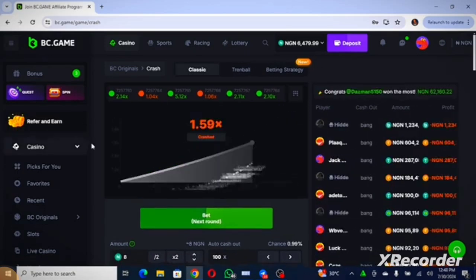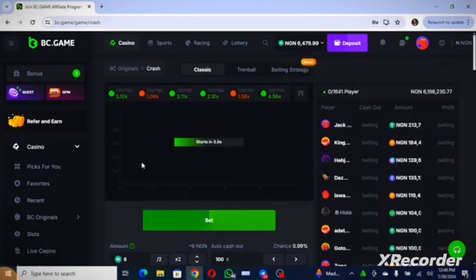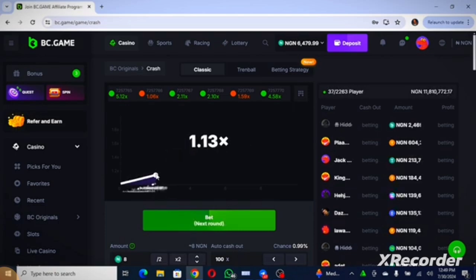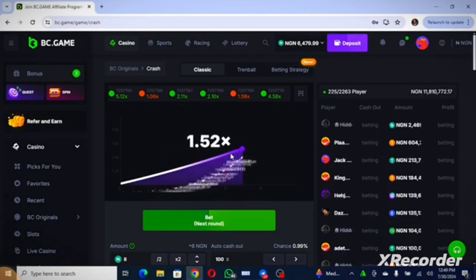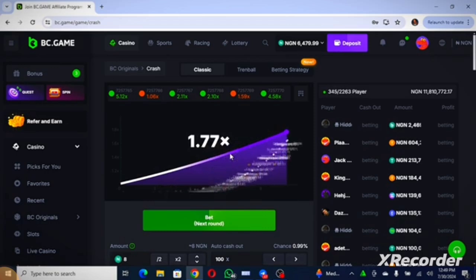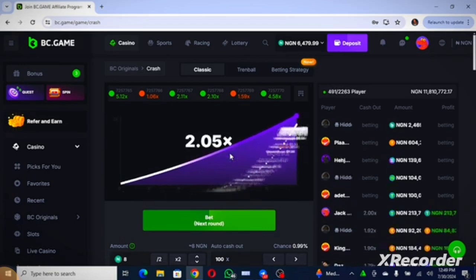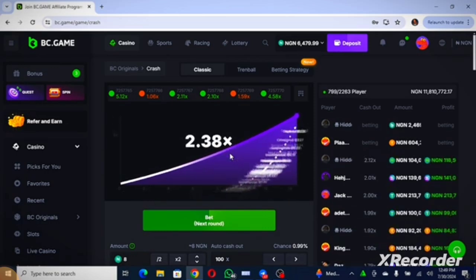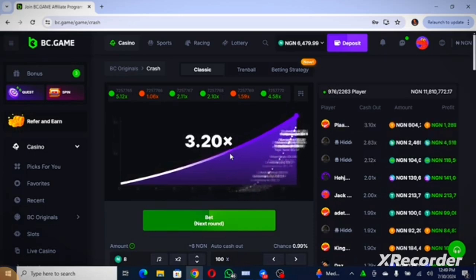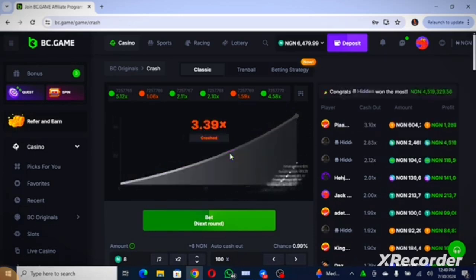Now let us look at the strategy. When you look at this interface, let's allow it to count down. All right, look at this particular thing that is going up. You are meant to cash out before this thing crashes. A lot of people will not do this automatically. They will just put their money and allow this thing to keep going up, and anytime they want, they cash out. To me, that's not the best way to do it, because that is a very risky gambling approach, which will not make you any profit.